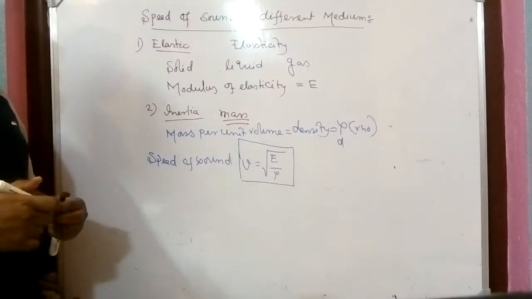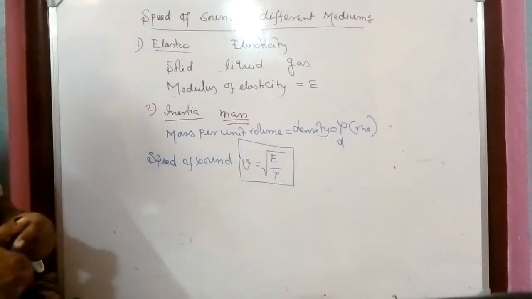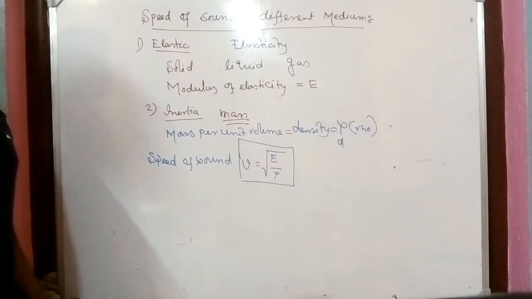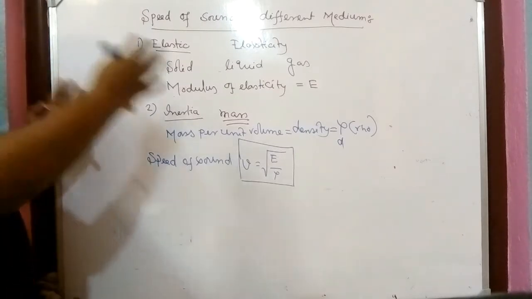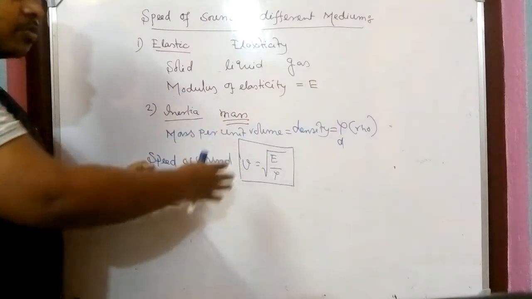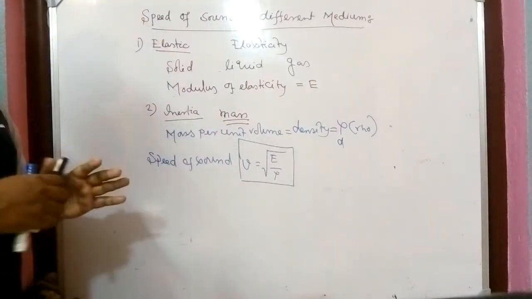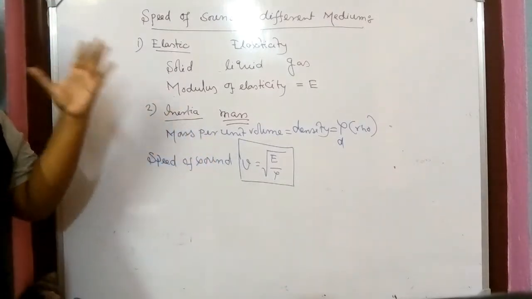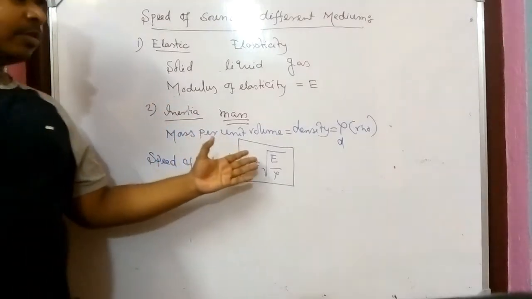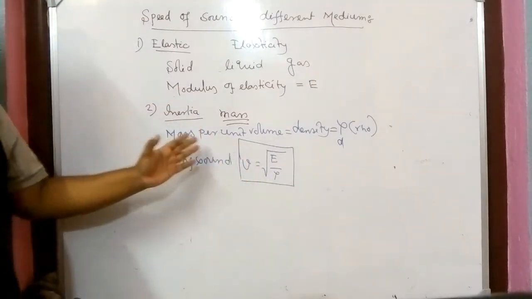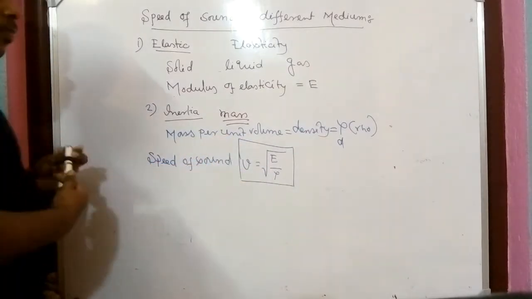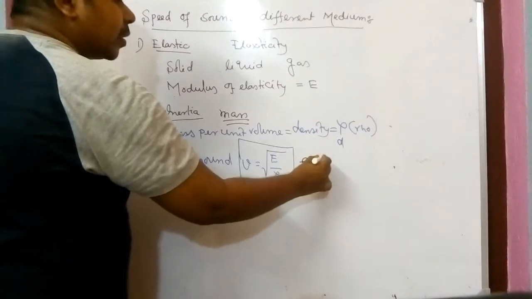Now you might be thinking, sir, from where has the equation come? I know that questions are coming to your mind, but I'm telling you one thing, I cannot explain the whole thing here, because this one is explained in class 11 properly, because to understand this equation you have to learn more things. But here you have to remember one thing, that this equation comes mostly on an experimental basis.